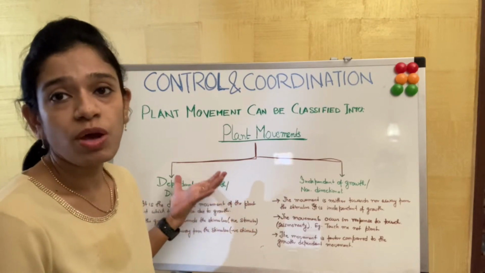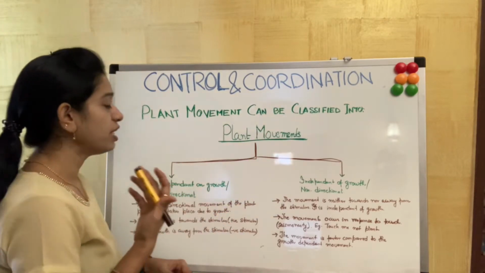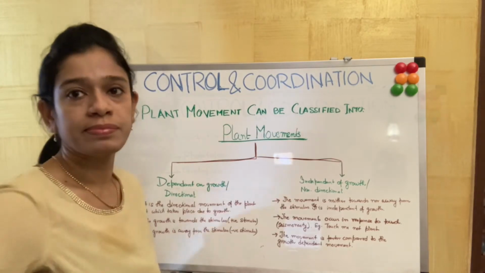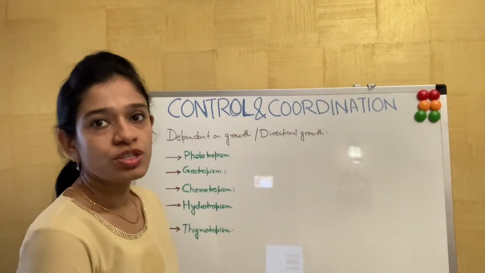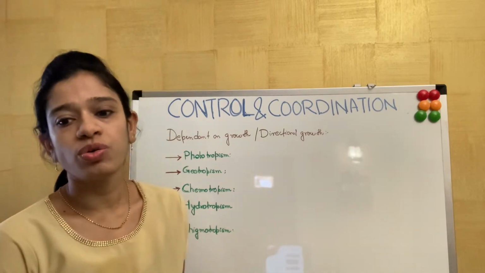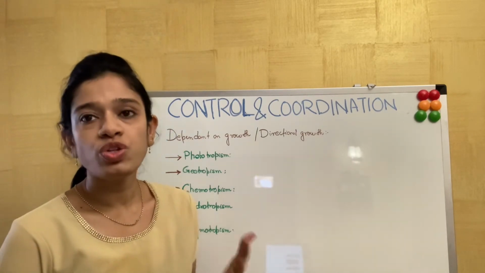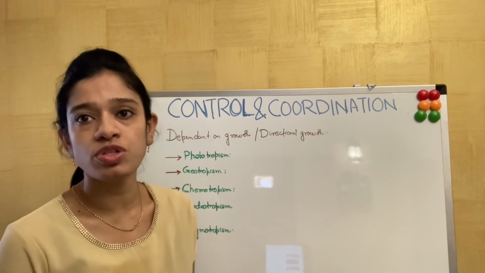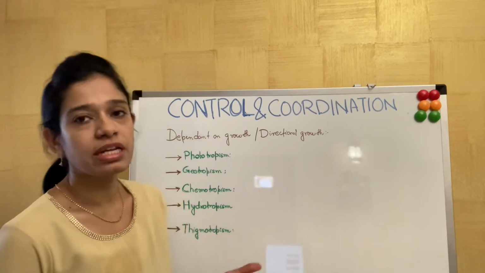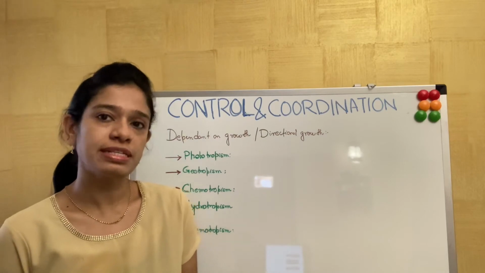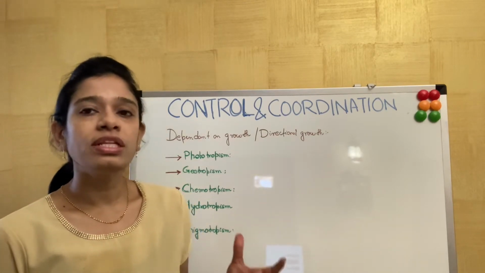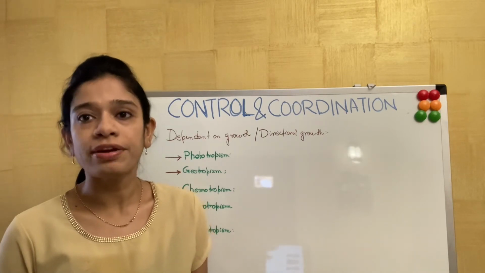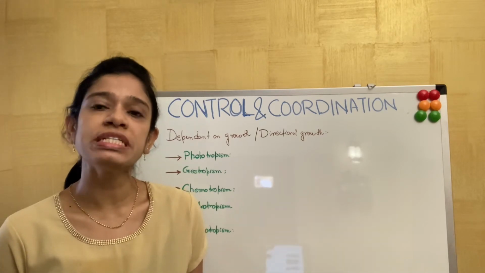This directional growth or growth-dependent movement can again be classified into different types. We'll talk about that. When we talked of the directional growth, we said that plants respond to the stimulus, that plants show some response to the stimulus. It may be toward the stimulus, that is positive stimulus, or away from the stimulus, that is negative stimulus. So based on the stimulus, the plant shows some kinds of movements, but these are not literal movements that we talk about. These are movements in the form of growth.